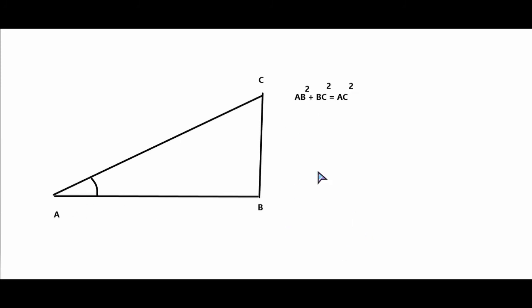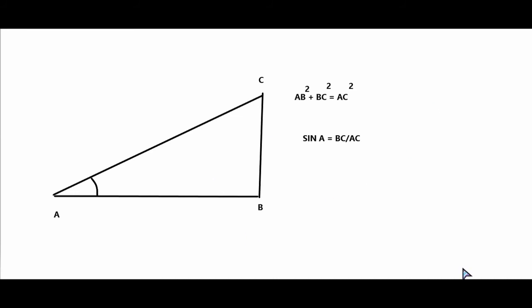Now we also know that sine A is equal to, what is sine A? You remember sine A? Sine A is equal to opposite side by hypotenuse, that is BC divided by AC. Now I will tell you what is the basis of trigonometry. The basis of trigonometry says that the sine of any constant angle, for example, if this angle A is equal to 30 degrees, let's write it here.